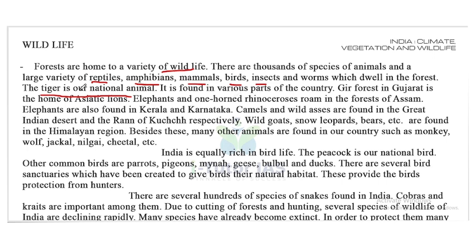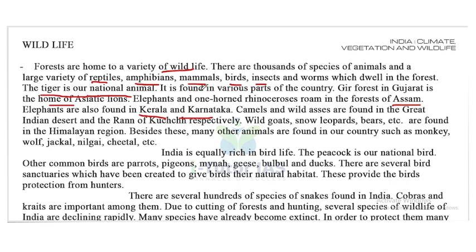Gir forest in Gujarat is the home of Asiatic lions. Now, elephants and one-horned rhinoceros roam in the forests of Assam. Elephants are also found in Kerala and Karnataka. Camels and wild asses are found in the Great Indian Desert and the Rann of Kutch respectively. So camels are found in the Great Indian Desert and wild asses are found in the Rann of Kutch. Wild goats, snow leopards, bears, etc. are found in the Himalayan region. Besides these, many other animals are found in our country such as monkey, wolf, jackals, nilgai, cheetah, etc. So that's all about the wildlife.